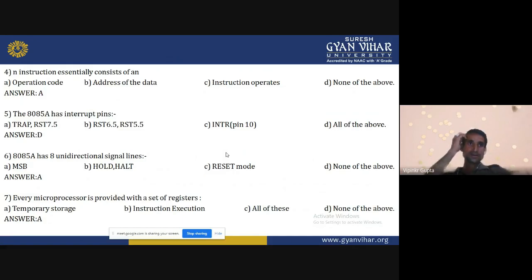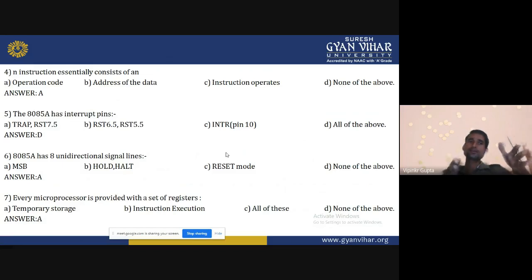An instruction essentially consists of an... What is the meaning of that question? The meaning of that question is what an instruction set contains. As in the previous lecture, we saw that an instruction has two parts, opcode and operand.